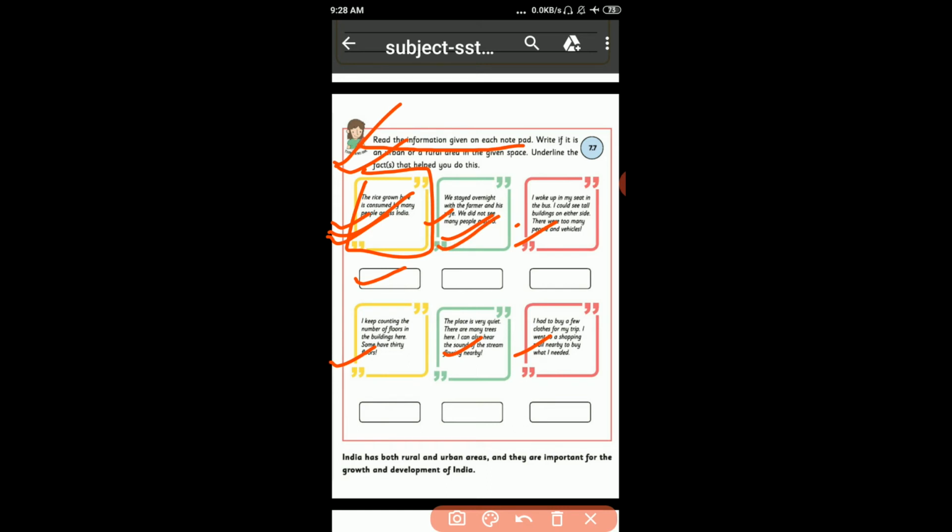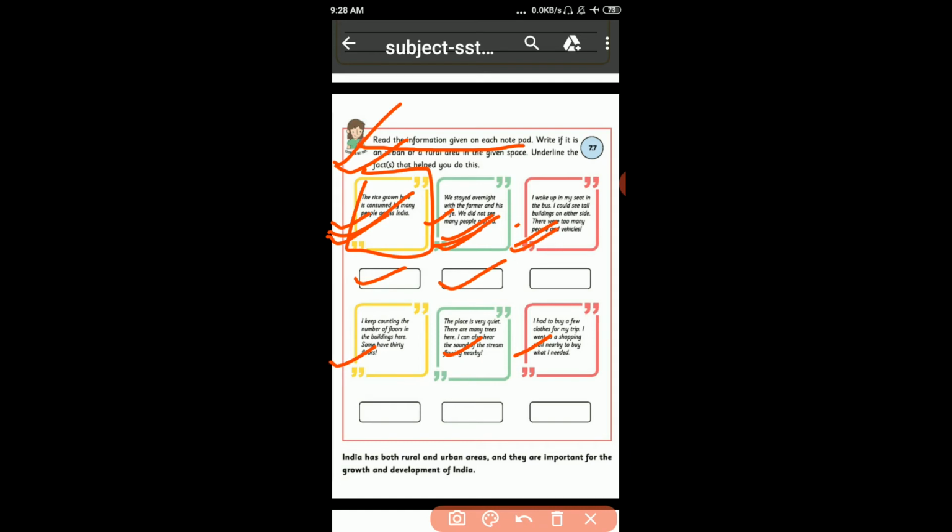Now, we stayed overnight with the farmer and his wife. We did not see many people around. So students, what do you write here? Rural, because farmers are also here.